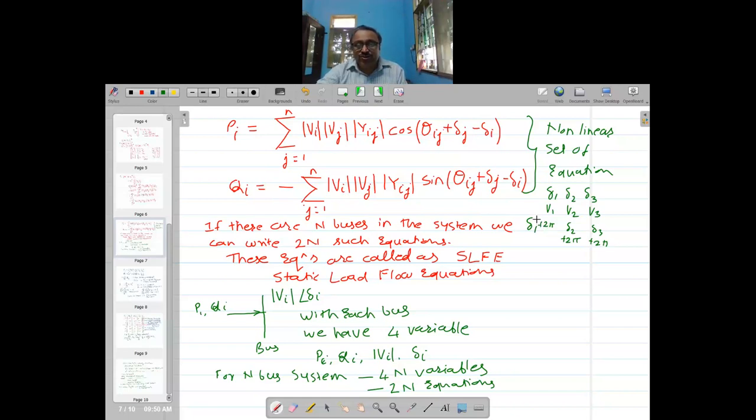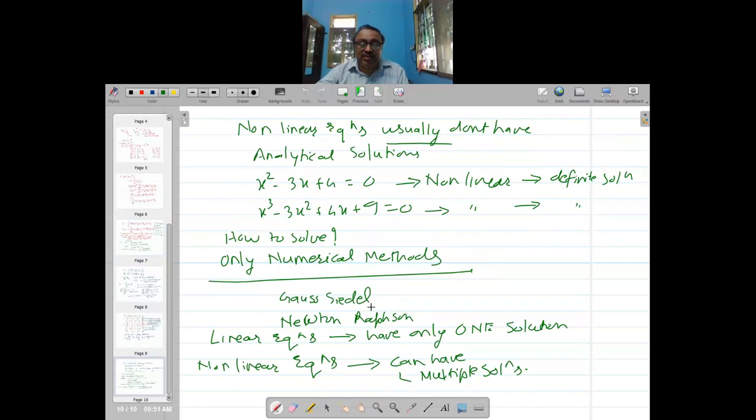So this was just to give you an idea that the load flow solution cannot be a unique solution. There can be multiple solutions as well. And in general, that is why I was saying that nonlinear equations can have multiple solutions. So these are some of the characteristics. And what kind of equations are there?